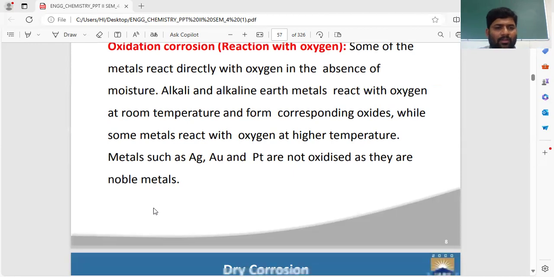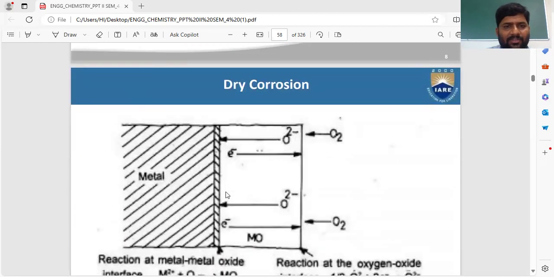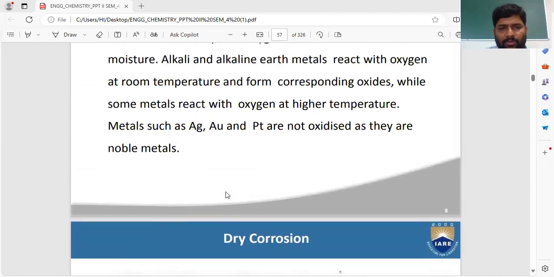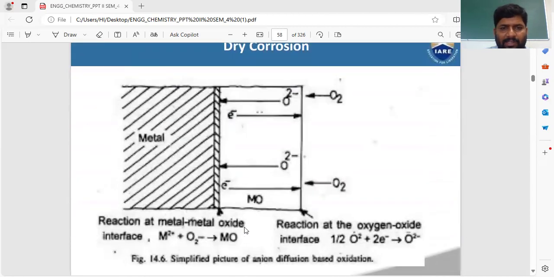Yes. Now we'll see dry corrosion. This is the diagram. Before going to discuss the dry corrosion, after the formation of rust on the surface of the metal, we will discuss how many types of rust form on the surface of the metal. See, this is the dry corrosion diagram. This part is a metal, and this part is called the environment. Simple. The metal is kept in the environment.